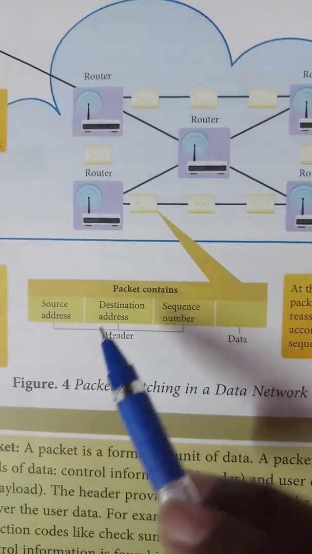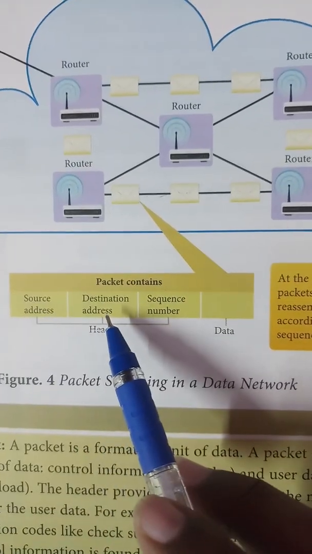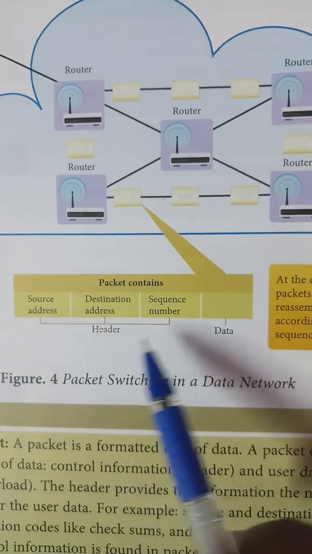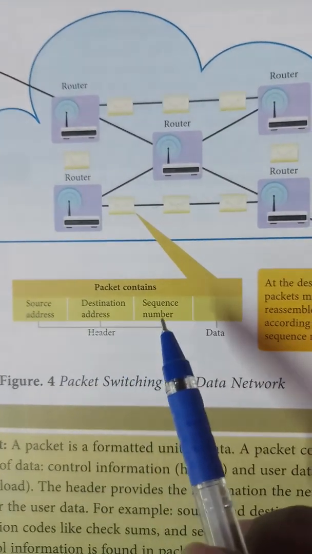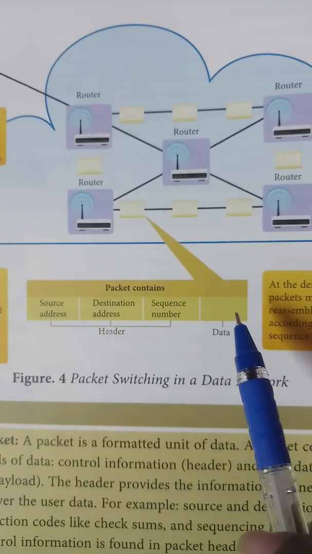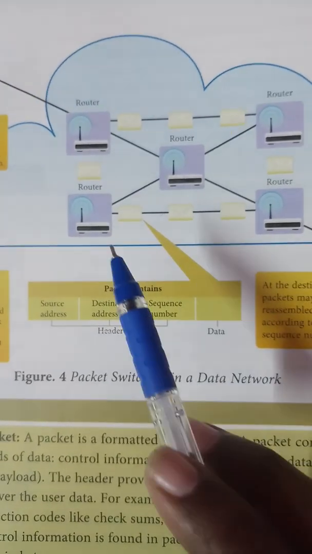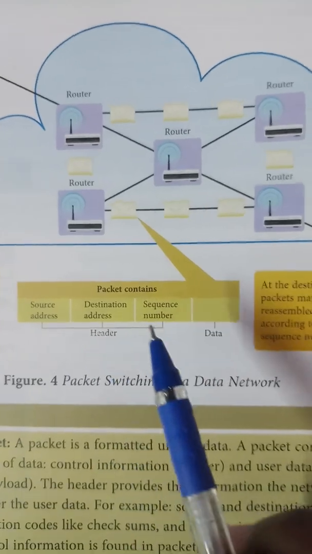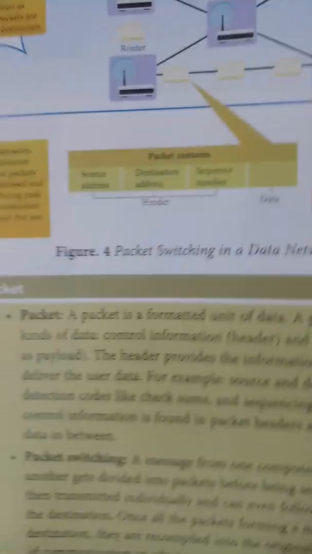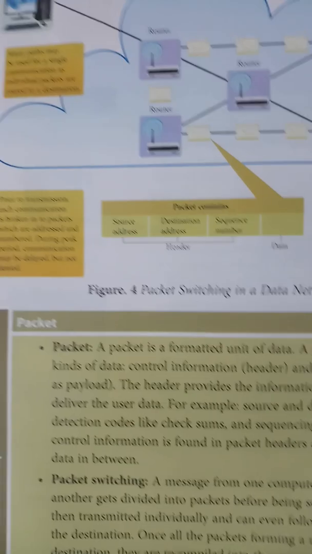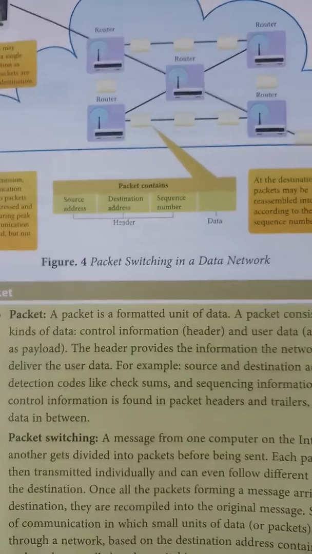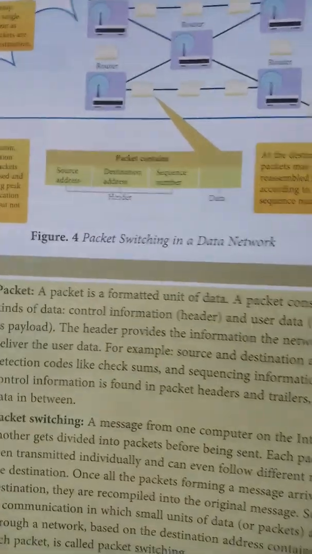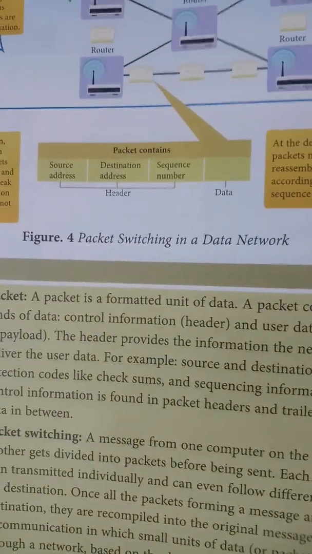Each packet has a source address, destination address, and sequence number. This is the header. At last comes only the information or the data. Each packet contains a source address, destination address, and sequence number. A packet is a formatted unit of data, which means the data is divided into packets.